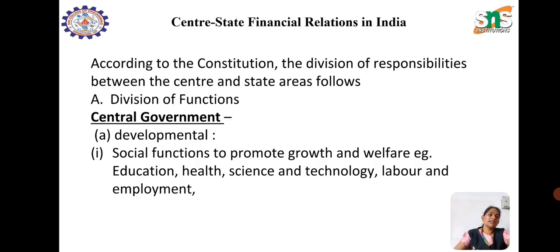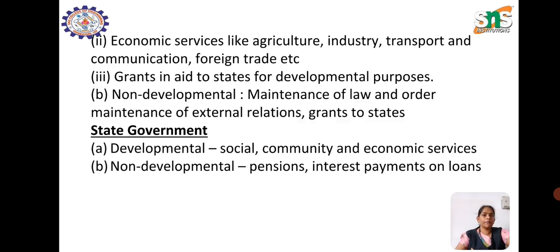Regarding the central and state financial relationship in India, according to the constitution, the division of responsibility between central and state areas is by division of function. The central government has developmental and social functions to promote growth and welfare, such as education, health, science and technology, labor and employment. Then there are economic services such as agriculture, industries, transport, communication and foreign trade. It also gives grants in aid to states for developmental purposes, and non-developmental functions, which means the maintenance of law and order, external relationships and grants to the state.